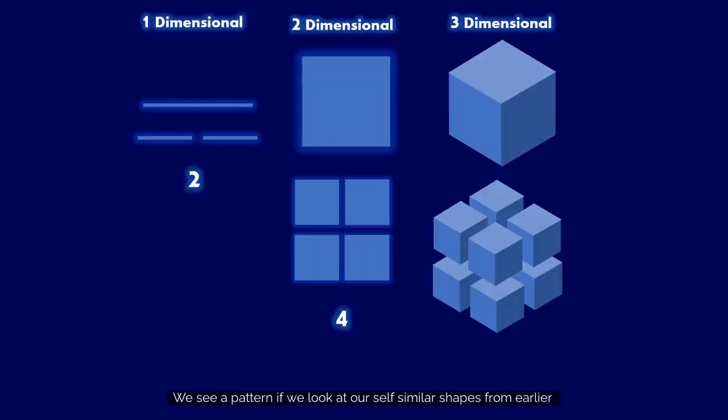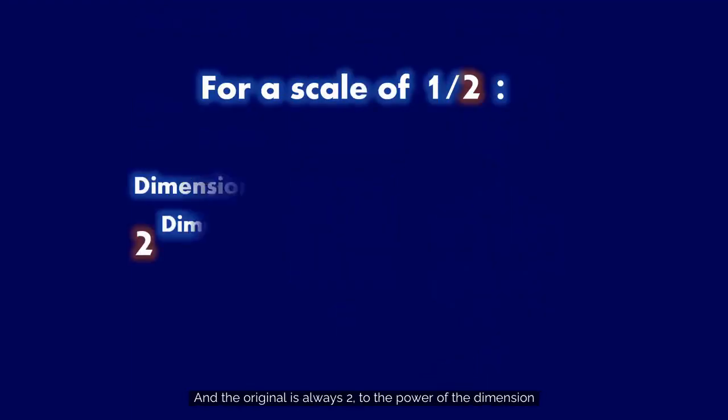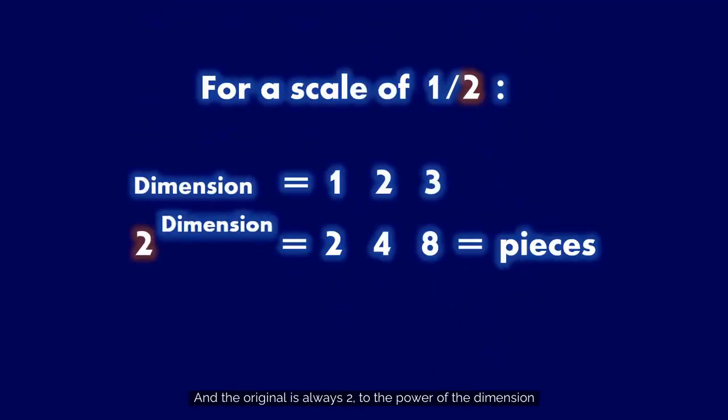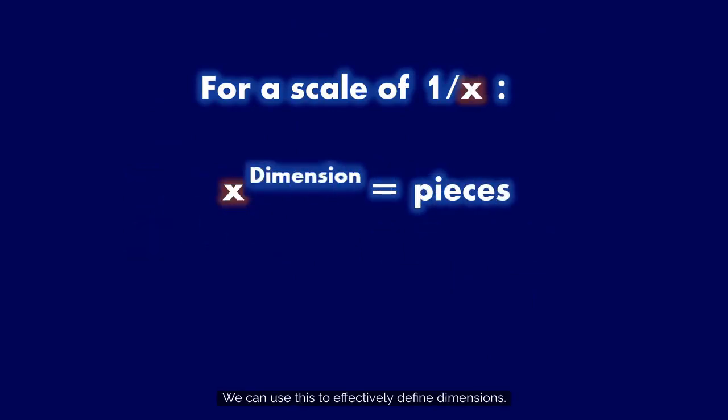We see a pattern if we look at our self-similar shapes from earlier. When you scale a one-dimensional shape by a half, the original is twice as big as the scaled one. In the same sense, a two-dimensional shape scaled by half is 4 times as big as the scaled one, and a 3-dimensional shape is 8 times as big as the scaled one. We can see that the ratio between the shape scaled by half and the original is always 2 to the power of the dimension. This is in fact true for any scale of x. We can use this to effectively define dimensions.